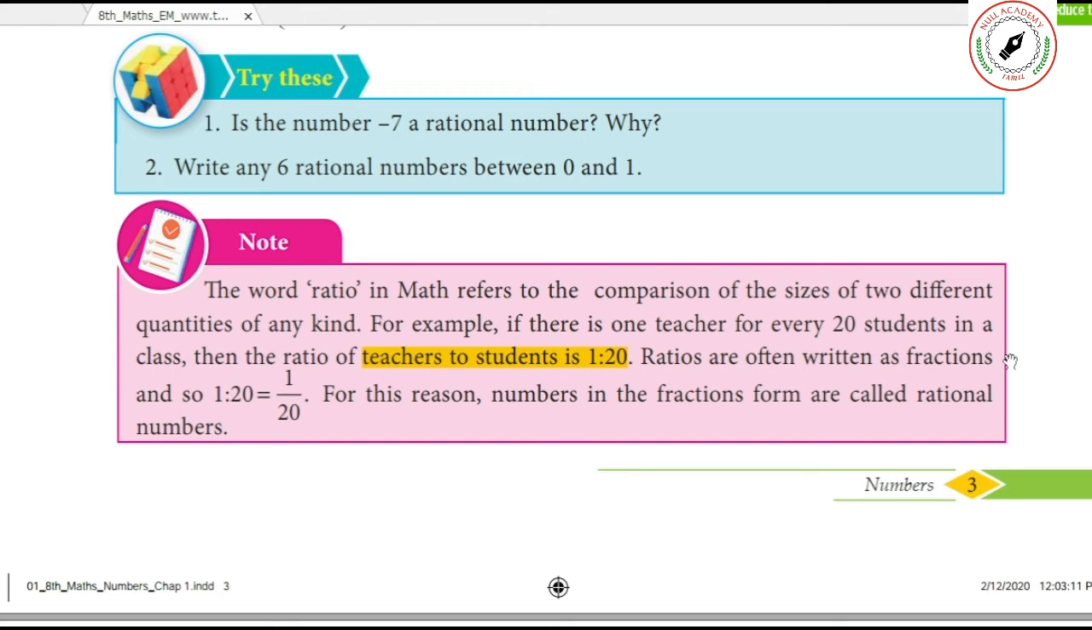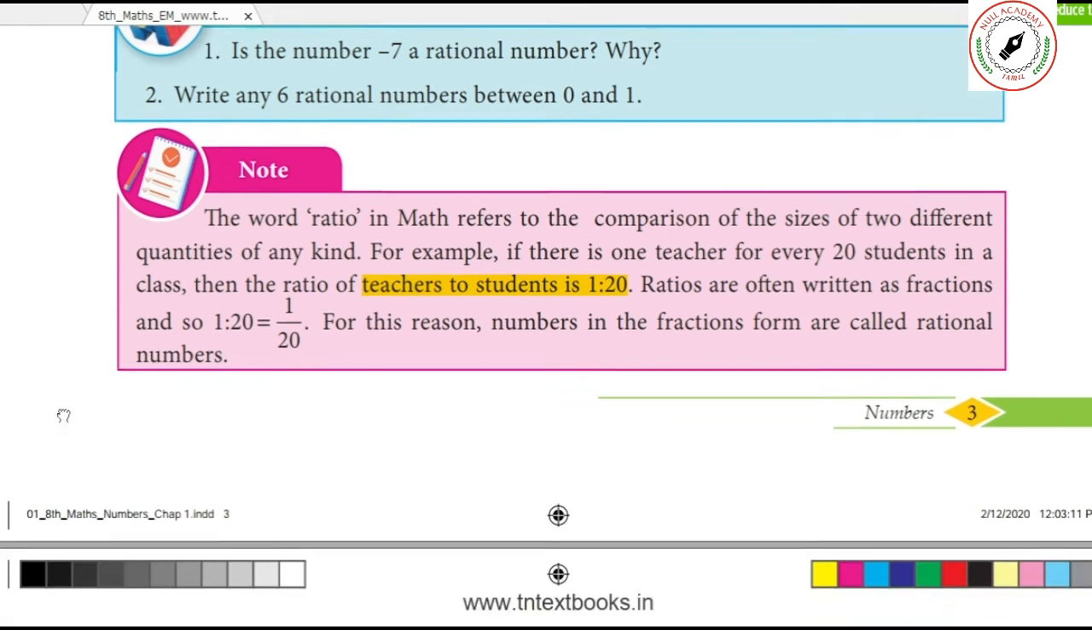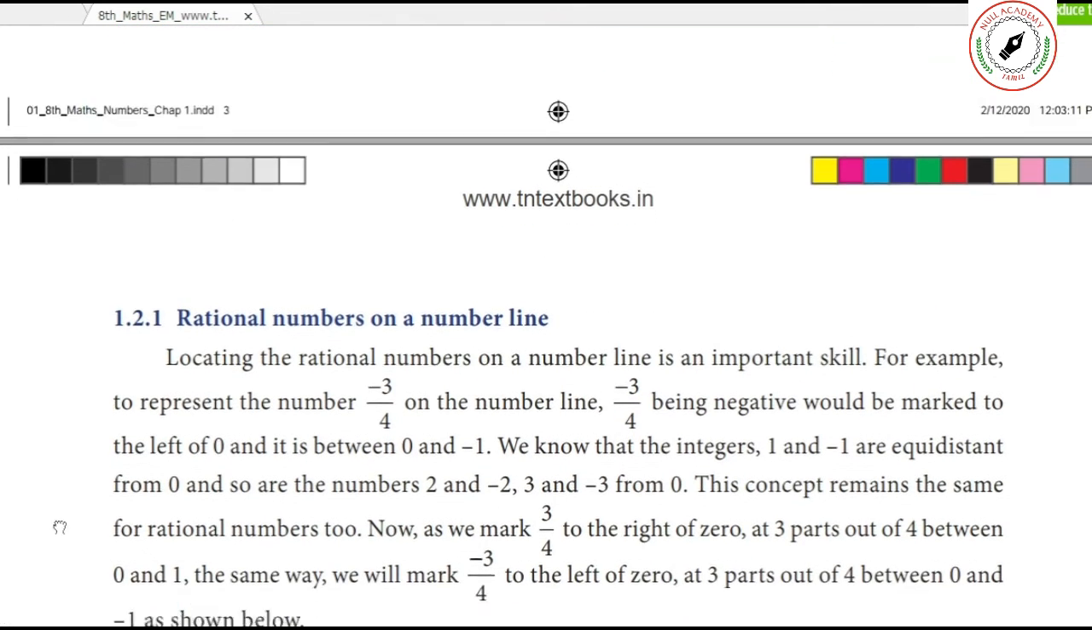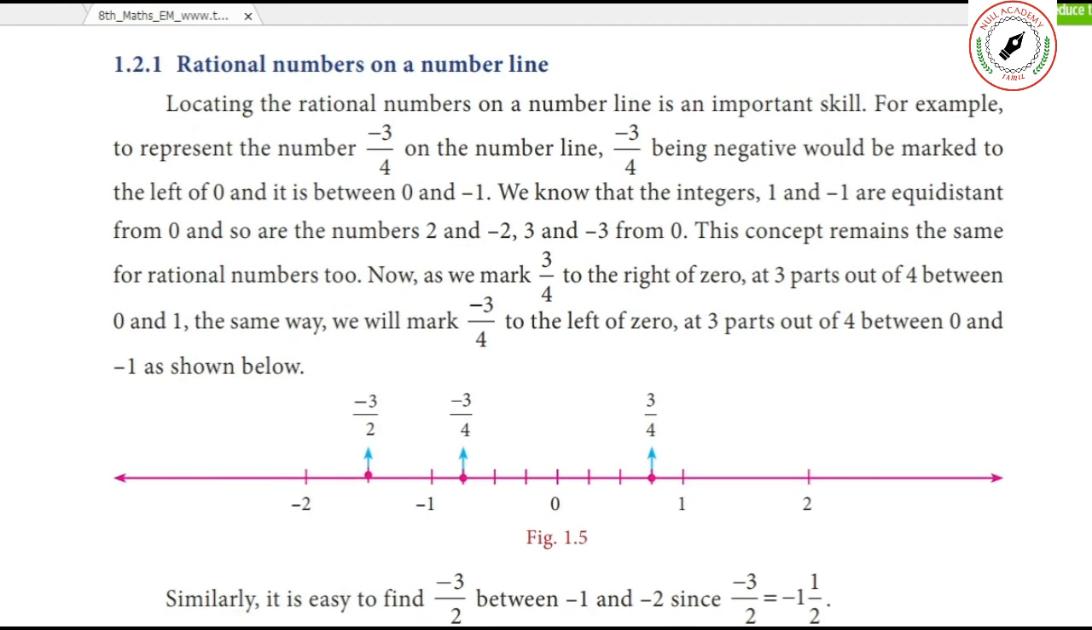Ratios are often written as fractions. Understand? Normally written as fractions. How? 1:20 is equal to 1 by 20. 1:20 means 1 by 20. For this reason, numbers in fraction form are also called rational numbers. Okay. This is a very important point. Now you see rational numbers on a number line.